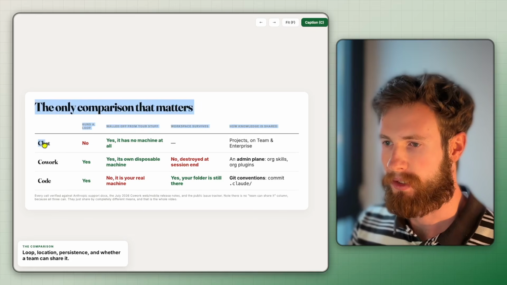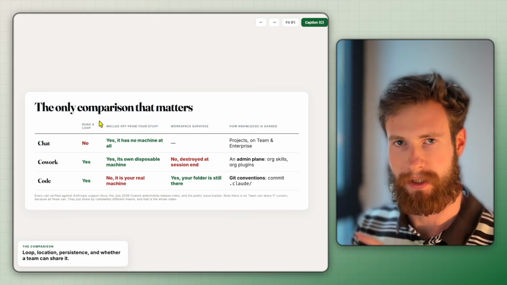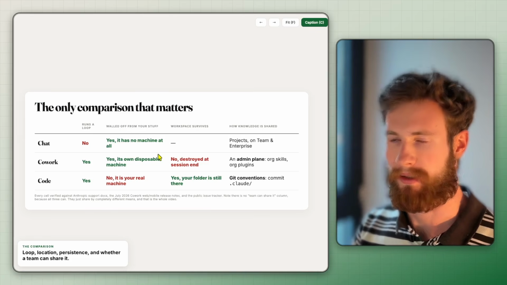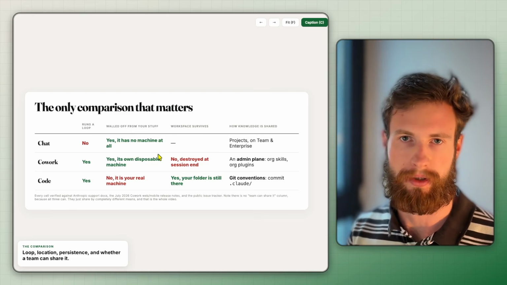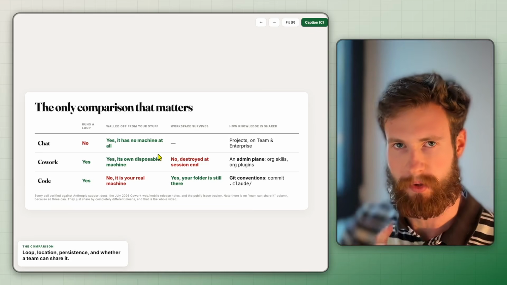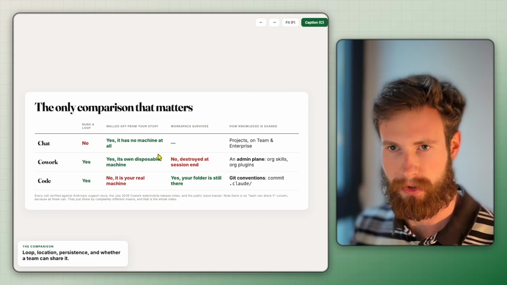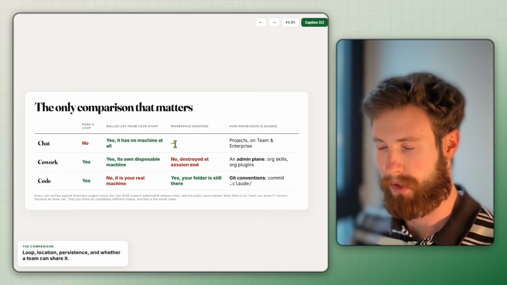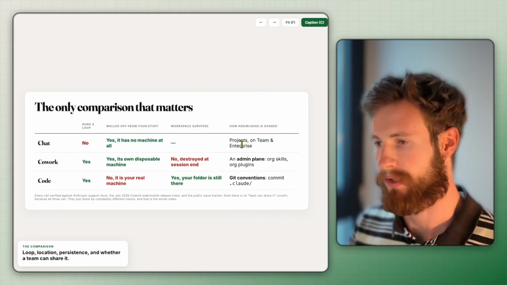is shared. Okay, so when it comes to Chat, it doesn't run a loop. It's a normal LLM. You send in tokens and it gives you tokens back. It doesn't do anything else. Is it walled off from your environment? Yes, it doesn't have any machine. You send the request to an Anthropic server that runs the LLM itself, and then you send input tokens, it gives you output tokens, and that's it. It doesn't have an environment or a computer that it will use. It's just token in, token out. So workspace survives is not existent because there is no workspace. And then the knowledge is being shared with what's called projects on the team and enterprise plans.